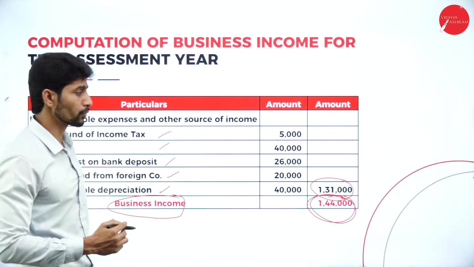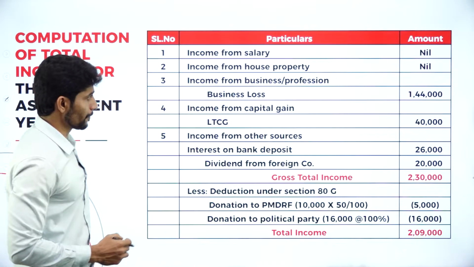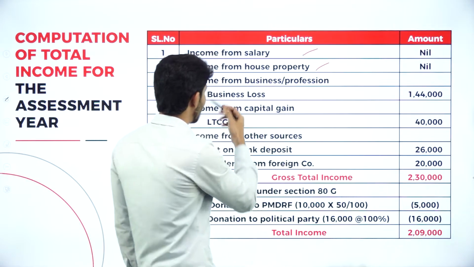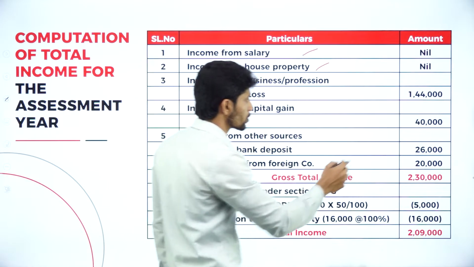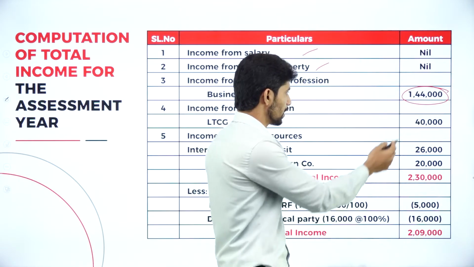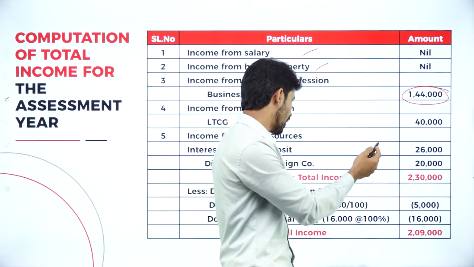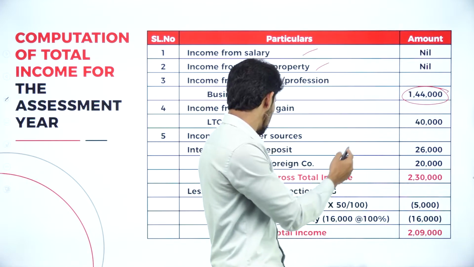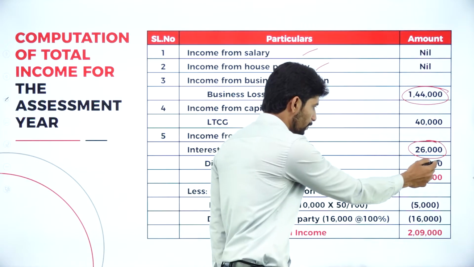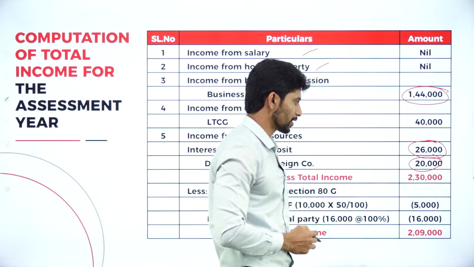Moving further to compute the total income. Income from salary, always it will be nil. Income from house property is also nil. Income from business is rupees 1,44,000, and capital gain is rupees 40,000, and income from other sources, interest on bank deposit, is 26,000, and dividend from foreign company is 20,000.